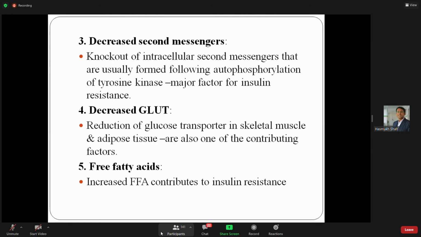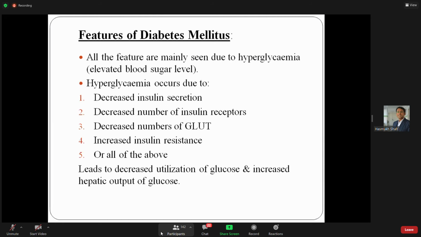Now, decreased secondary messenger. So knockout of the intracellular secondary messengers that are usually formed due to the autophosphorylation of tyrosine kinase are mainly responsible for the insulin resistance. Another factor, decreased glucose transporters. So here, reduction in the glucose transporters in the skeletal muscles and adipose tissue is also one of the contributing factors. Free fatty acids, an increase in free fatty acids, is also one of the factors responsible for diabetes mellitus. So these were the pathophysiology.